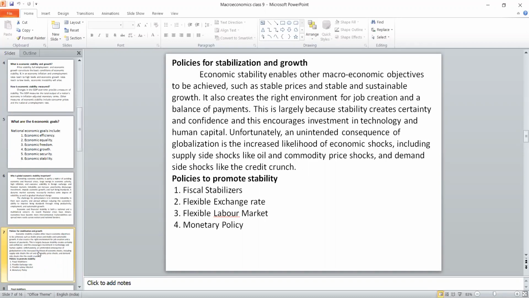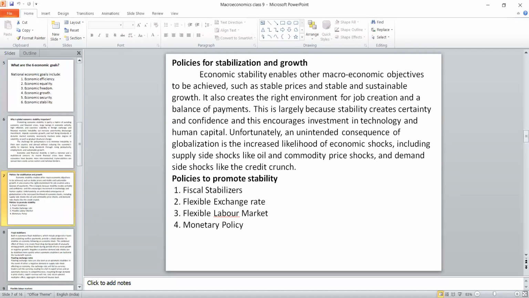For this particular thing, we have 4 stabilizers: fiscal measure, flexible exchange rate, flexible labor market, and monetary policy. These four are the automatic stabilizers to maintain economic stability. The flexible exchange rate is sometimes called floating exchange rate. We will discuss them one by one.